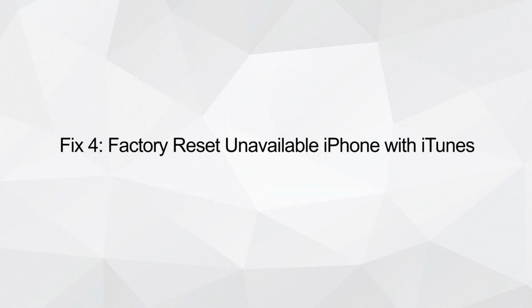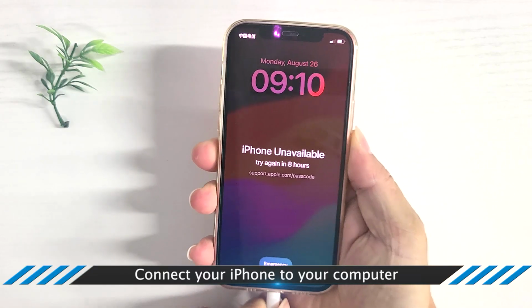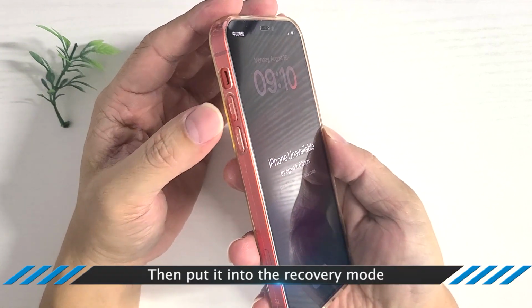Fix 4. Factory Reset Unavailable iPhone with iTunes. Connect your iPhone to the computer. Then put it into recovery mode.